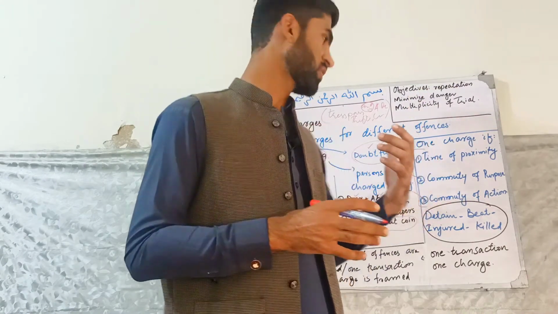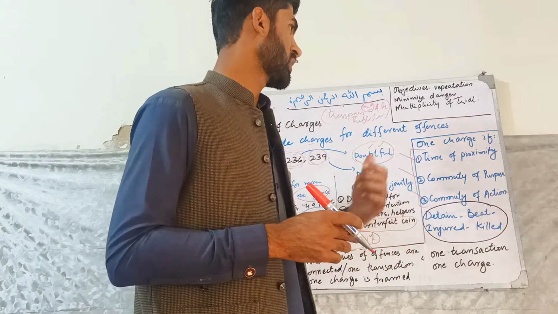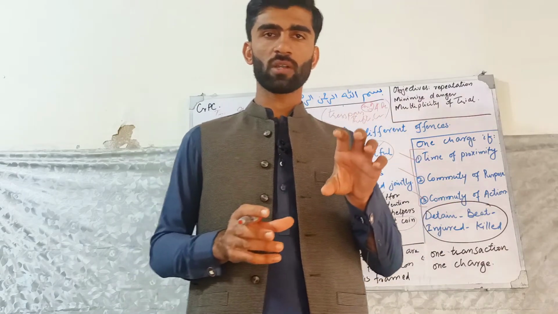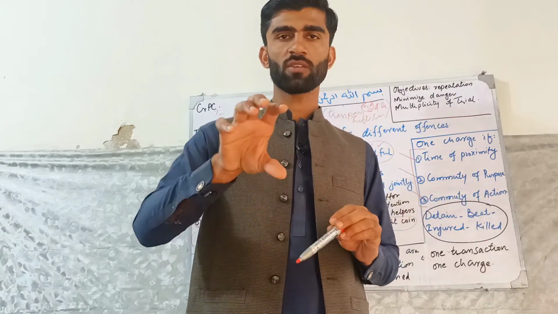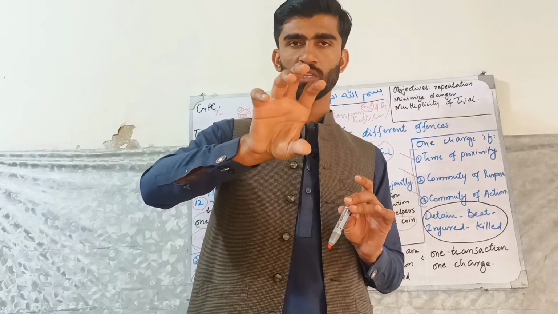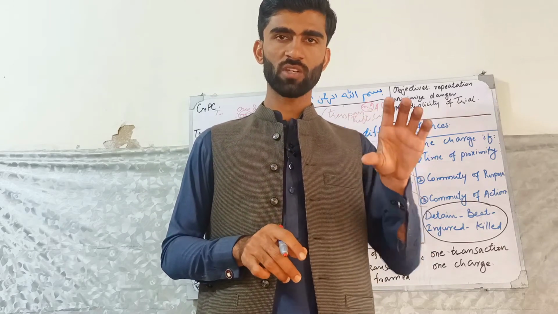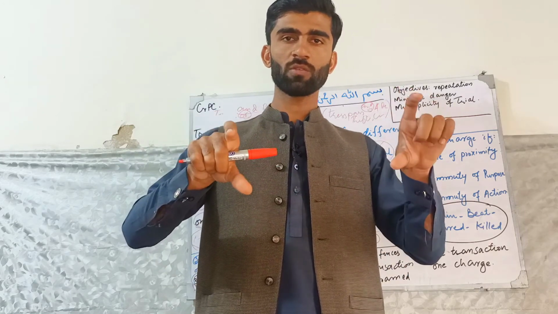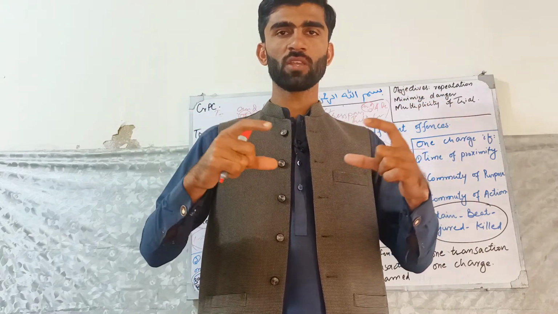Now comes the objectives. What are the objectives of these exceptions? First of all, to avoid the repetition of witnesses. First you will call witnesses for one trial, whether he has committed adultery or not. Whether he has committed theft or trespass or not, you will call other witnesses. For the trespassing you will call the witnesses again, and for the theft or adultery you will call the witnesses again. So the witnesses come for theft separately and for adultery separately, and this repetition should be avoided.